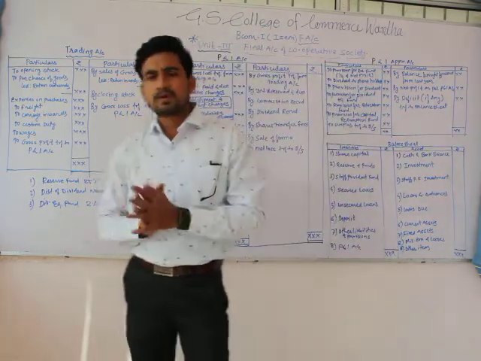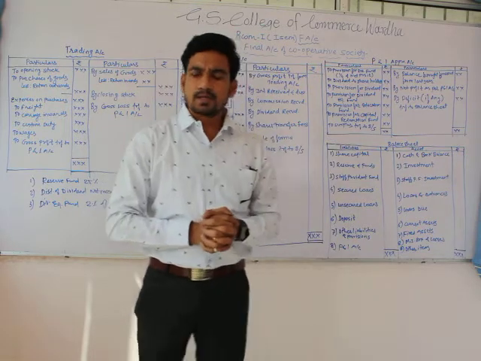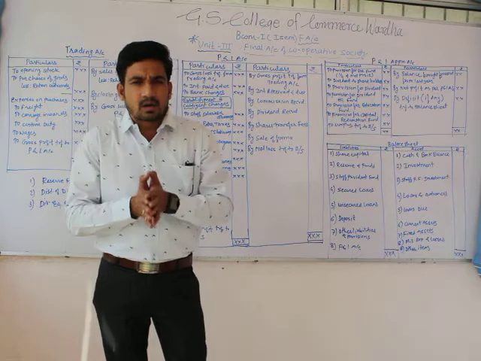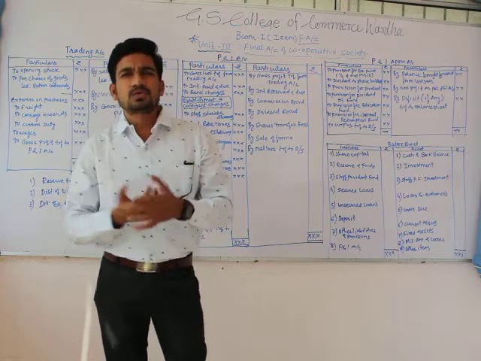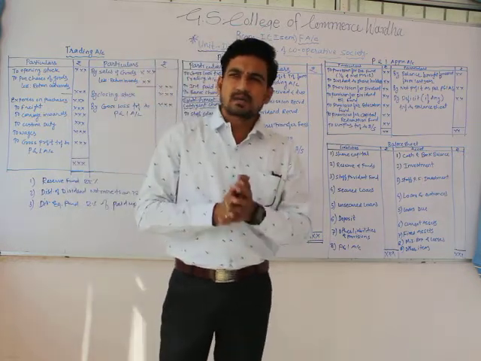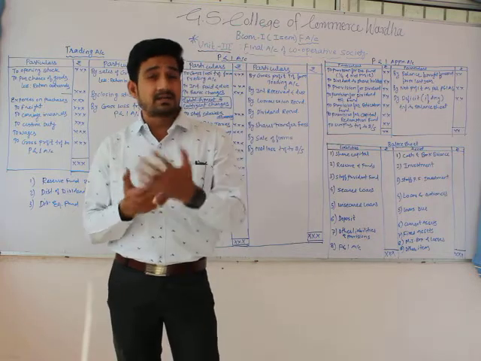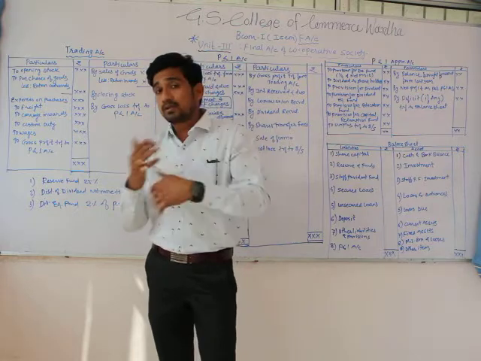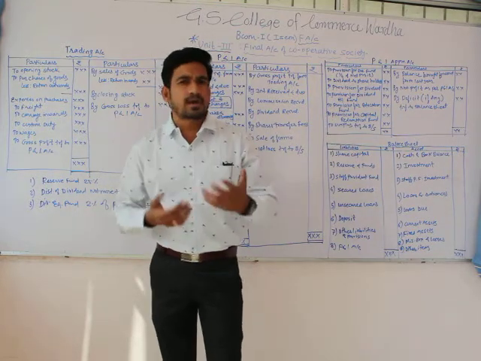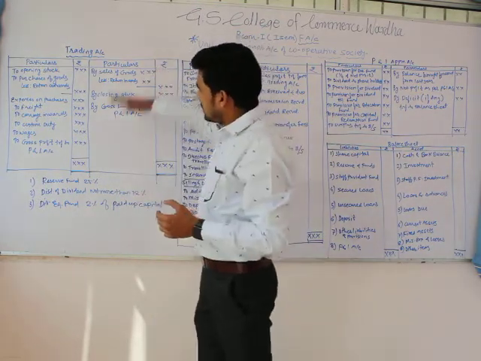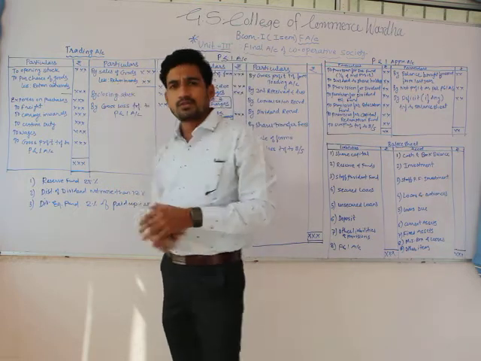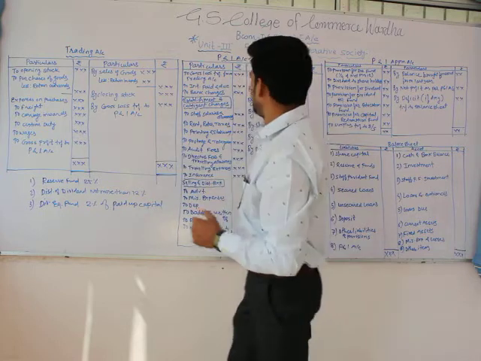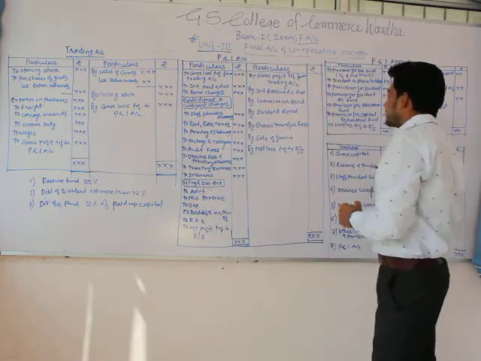Now, what does cooperative society mean? A cooperative society is where members come together and want to start a new business, or they are producing something, or they are trading something. So here I mentioned a trading account. If that cooperative society is engaged in a manufacturing business, then you have to replace it with a manufacturing account. So you just have to prepare a manufacturing account, P&L account, P&L appropriation account, and balance sheet.